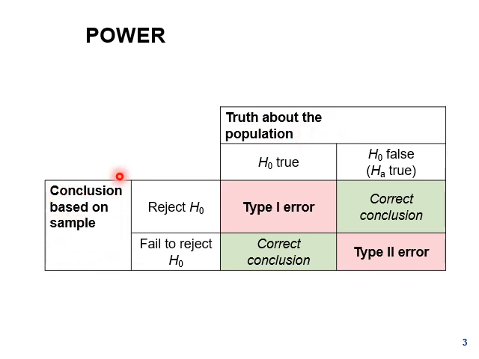And here we are going through our tests, or whatever you are going to do, for getting the conclusion. Here is your conclusion. Now your null is true and you reject the null hypothesis: it's a type 1 error. But if the null hypothesis is false and you reject the null hypothesis, that is the correct conclusion. Now, second: the null hypothesis is true and you fail to reject the null hypothesis. That is the correct conclusion. Now the null hypothesis is false but you fail to reject the null hypothesis. That is a type 2 error.